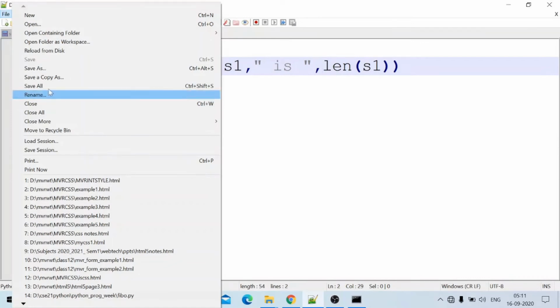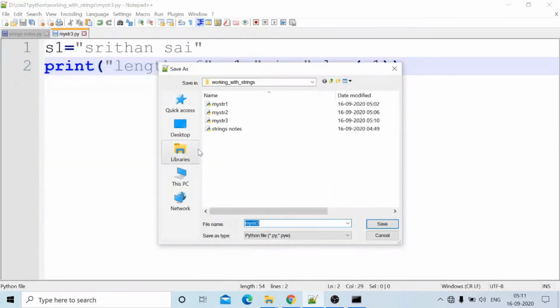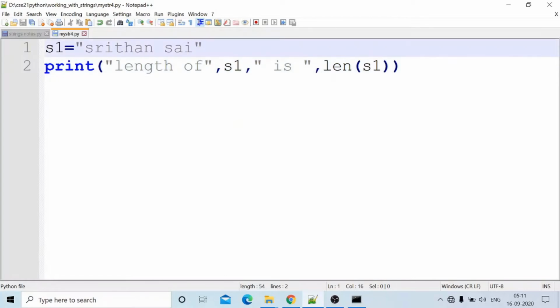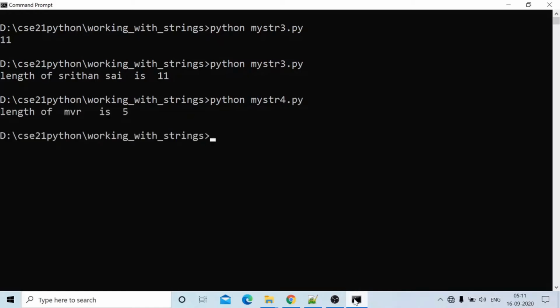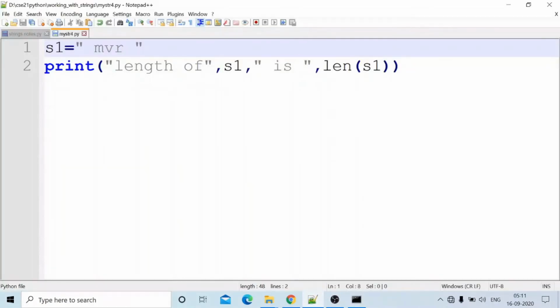I am saving this file as mystring4, save. Observe clearly here: space character, MVR. What is the length of the string? Control S. I am running mystr4.py. The length is 5. Why 5, when there are only 3 characters? Because there is a space character at the starting and a space character at the ending.